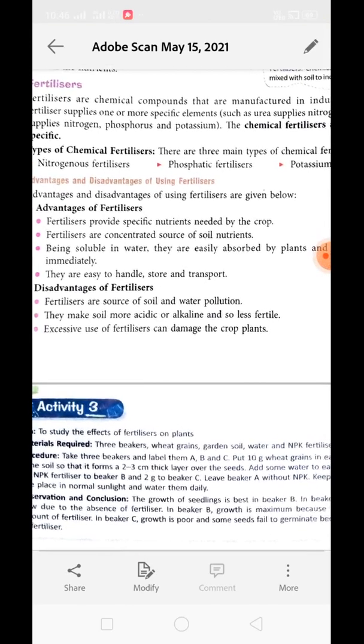The first advantage is that fertilizer provides the specific nutrient needed by the soil. Just suppose you test the soil in the lab, and you find out that a particular nutrient is absent from the soil. You can easily go to the market and buy a nutrient specific fertilizer, and apply it in the field. Your field will instantly get rich with that particular nutrient.